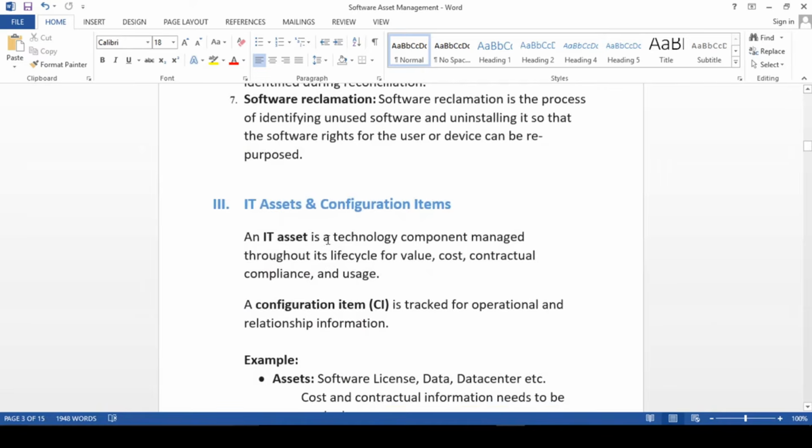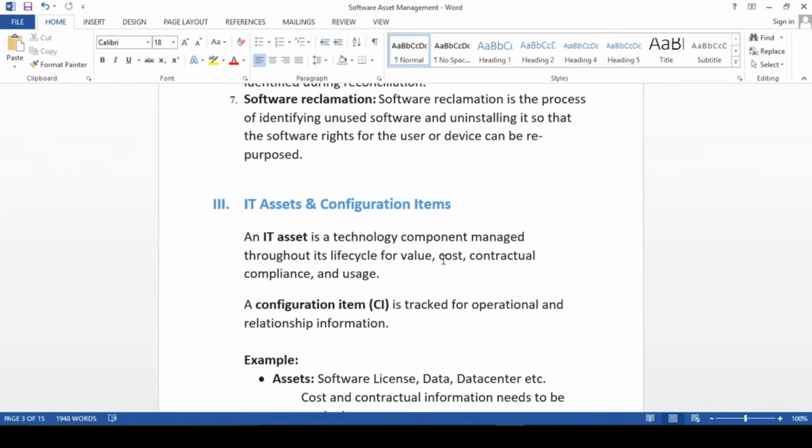Fine, guys. So next is IT asset and configuration item. You might know about this, but this is also required. An IT asset is a technology component managed throughout the life cycle for value, cost, contractual compliance, and usage. That is for IT asset. And a configuration item is tracked for operational and relationship information.